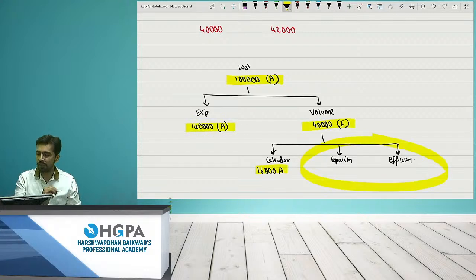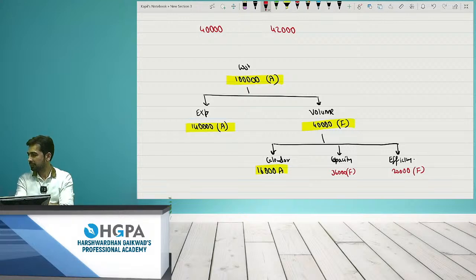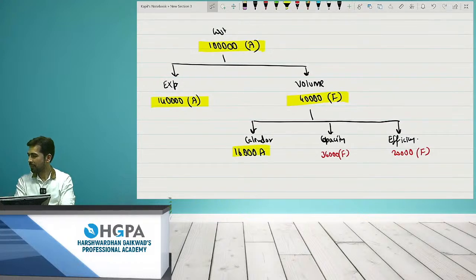The main game is over here only, capacity and efficiency. Let's see who gives the answer. Okay, 36. Okay, so I'm also getting 36.